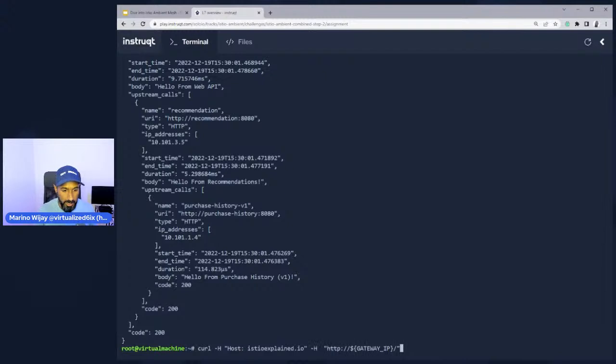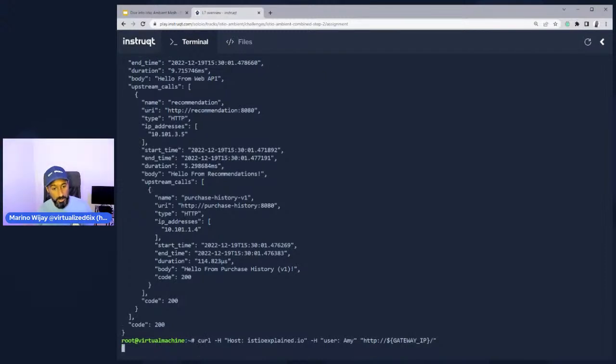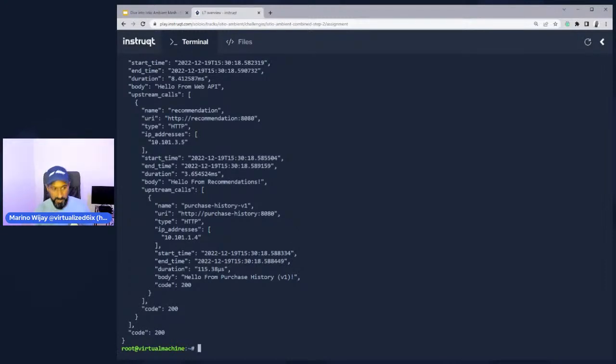But if I go back and remove the pound sign and specify the header user Amy, 1, 2, 3, 4, 5-ish. Okay, 5 seconds-ish. Sorry, I was a little off there with my timing. But you see that it took about 5 seconds for us to get that response time. And that just means that I can still implement resiliency into my microservices.